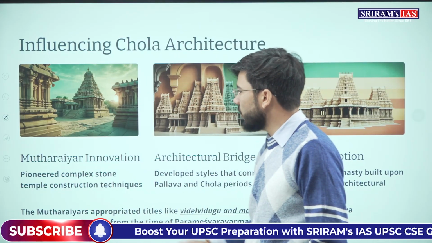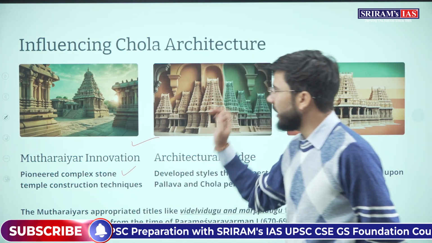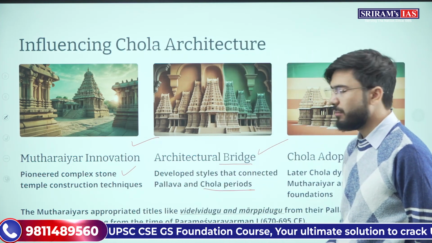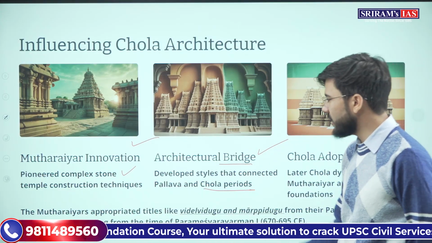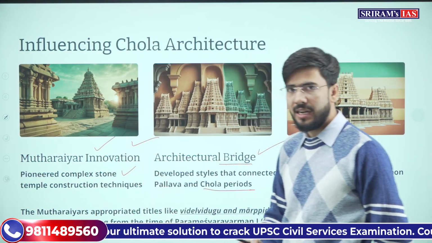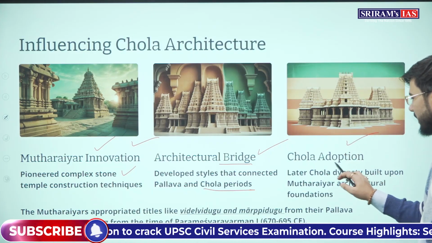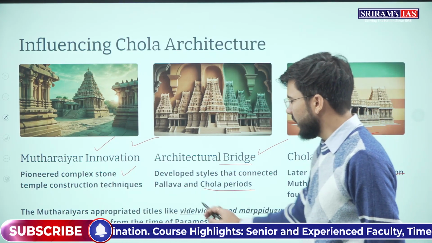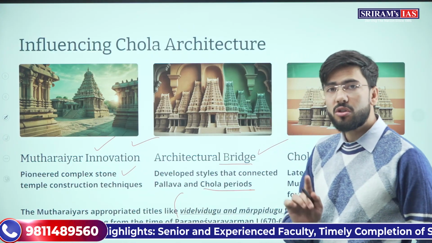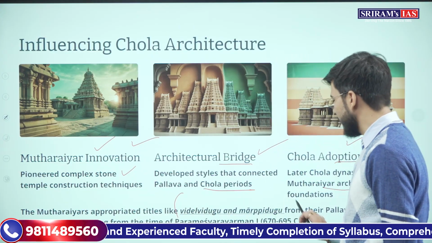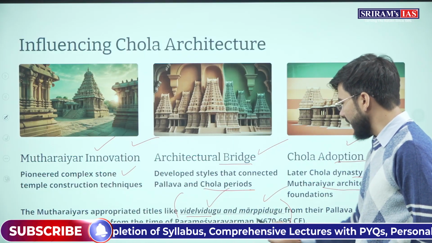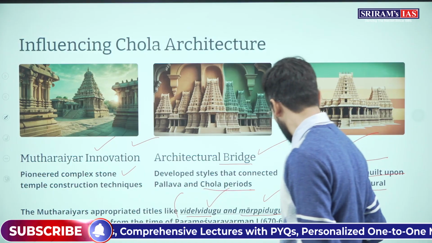Now they also influenced the Chola Empire and Chola architecture. It was an architectural bridge between Pallavas and Cholas. What was it? Mutharaiyar dynasty. Understood? The Chola dynasty built upon their architectural feudatories. The Mutharaiyars also adopted some titles like Vidugu and Marpidugu. Okay?